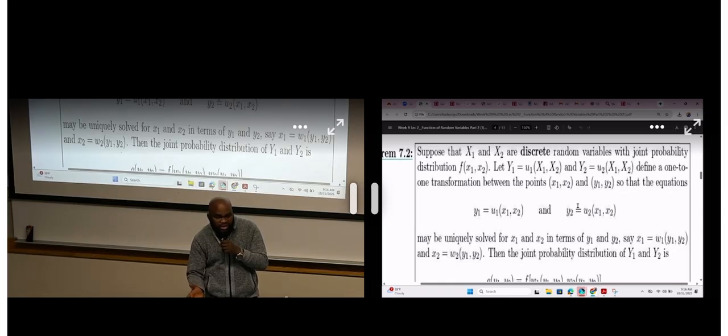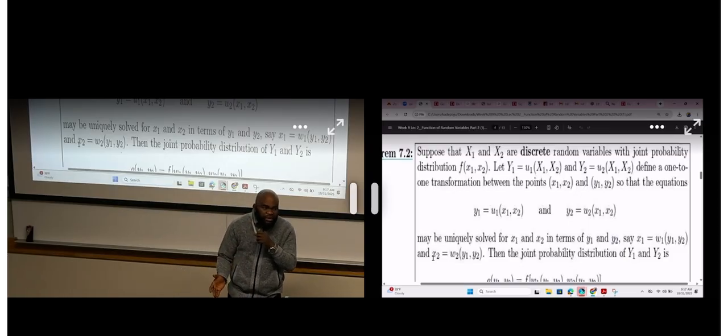Let me tell you this. Because I'm given Y1 as a function of X1 and X2, and Y2 as a function of X1 and X2, I'm still going to find the inverse. I'm going to solve for X1 and I'm going to solve for X2. The other time, I only solved for X. But right now, since two variables are involved, I'm going to solve for X1.